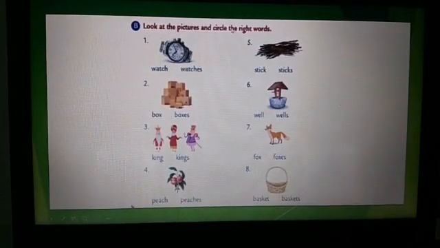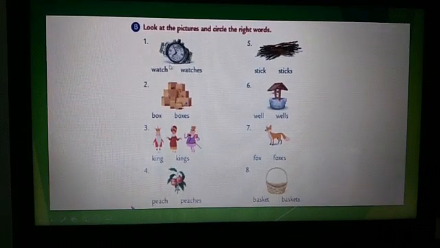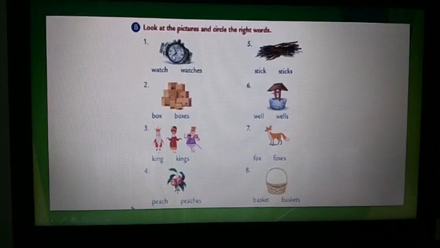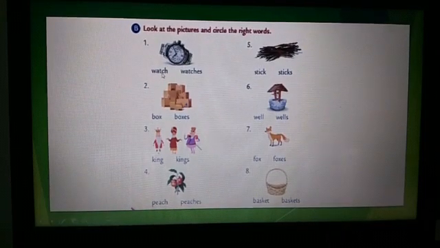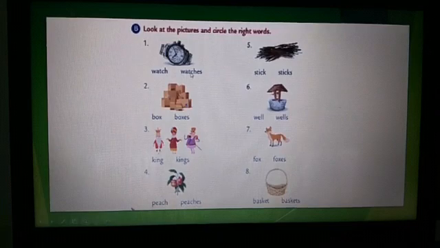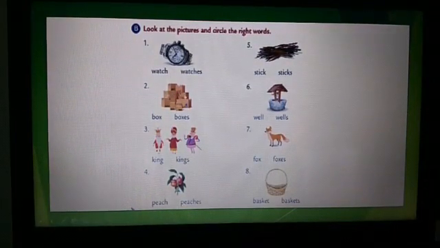Now moving to the next exercise. Look at the pictures and circle the right words. Now you have to look at the picture and say whether the picture is of a singular noun or a plural noun. So here there is only one watch. So it will be watch, not watches. So you have to circle this word, watch. Second, here are many boxes. So one box? No. Boxes. You will write the word boxes.